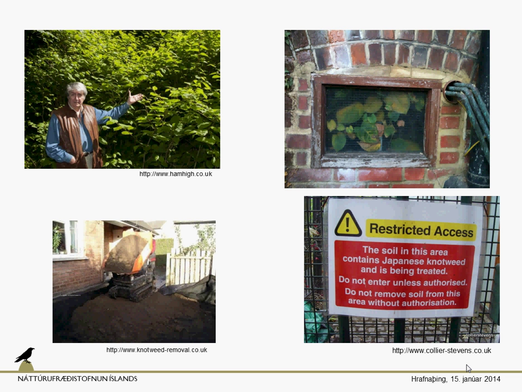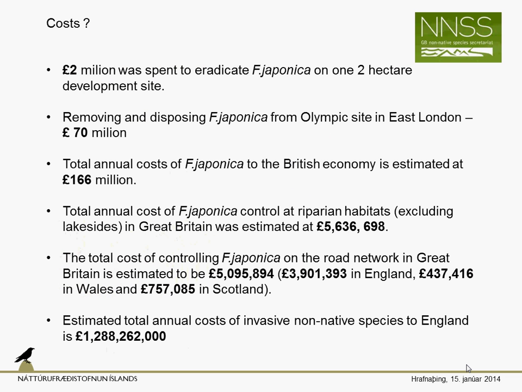As we can see, in Great Britain the Japanese knotweed is treated like a biological danger, like an area with restricted access when they treat the area with different chemicals to remove the Fallopia. What are the costs? These are the official estimates according to the Great Britain Non-Native Species Secretariat, and, well, just two very nice examples.